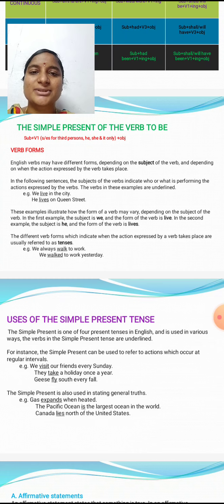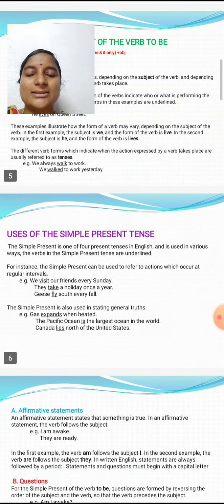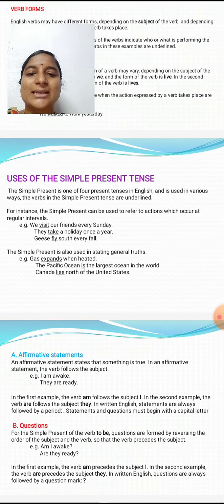I eat fruits daily, so that is the simple present tense. Next, uses of the simple present tense. The simple present tense is one of the four present tenses in English and is used in various ways. The verbs in the simple present tense are underlined.